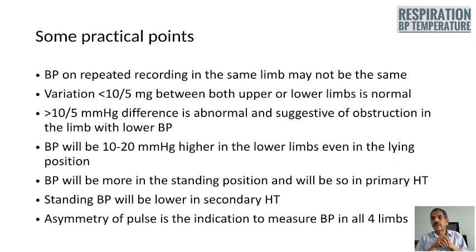Blood pressure will be 10 to 20 millimeters higher there in the lower limb, even in the lying down position. Blood pressure will be more in the standing position and will be so in primary hypertension. Standing blood pressure will be lower in secondary hypertension. Asymmetry of pulse is the indication to measure the blood pressure in all limbs.